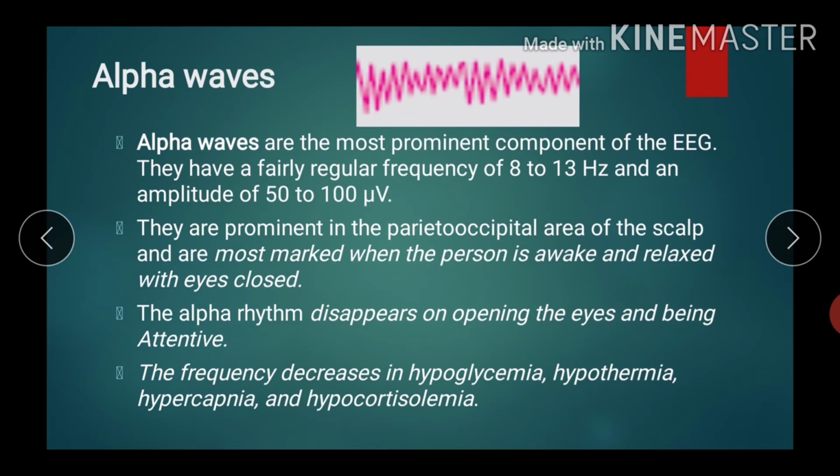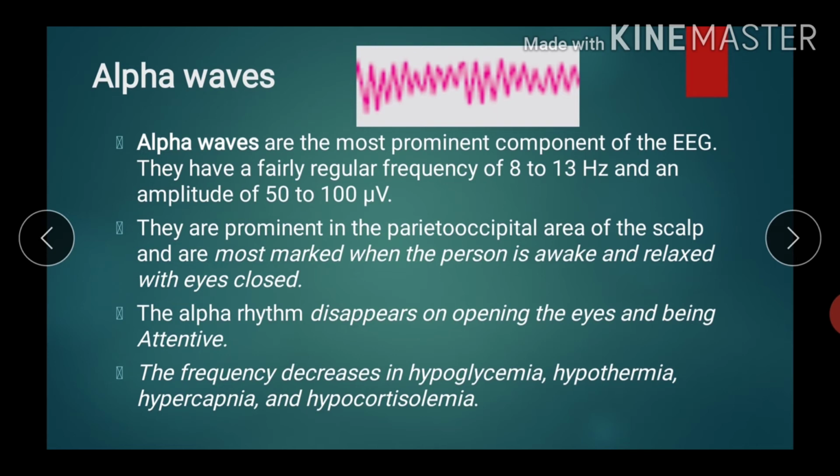From which part of the brain can you record alpha waves? They are prominent in the parieto-occipital area and most marked when the person is awake and relaxed with closed eyes. As long as your eyes are closed and you are relaxed, alpha waves will be generated and picked up. But once you open your eyes and give attention to any stimulus, the alpha wave will disappear.